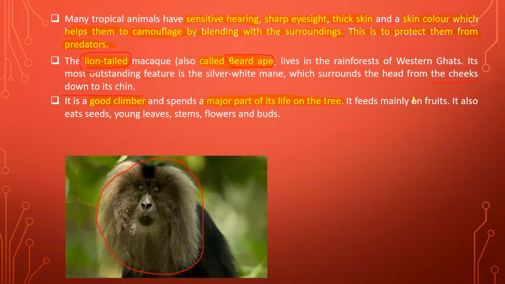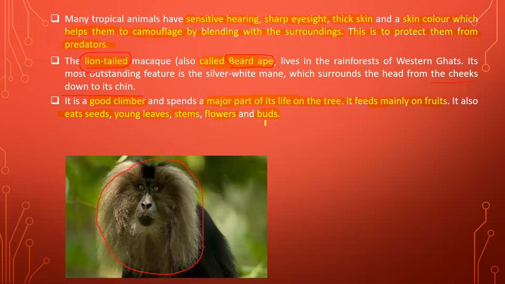And it feeds mainly on fruits. Then it also eats seeds, that means seeds which are present on the trees. Then young leaves of the tree, then stems of that tree, flowers, birds, etc. So all the food which is necessary for this macaque is present on the tree, and that's why there is no need to come down.